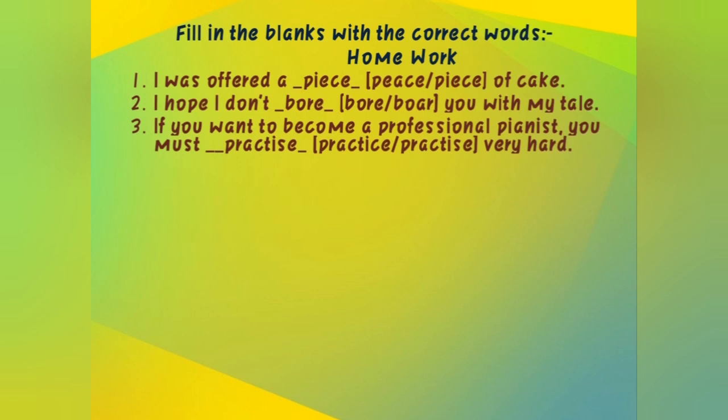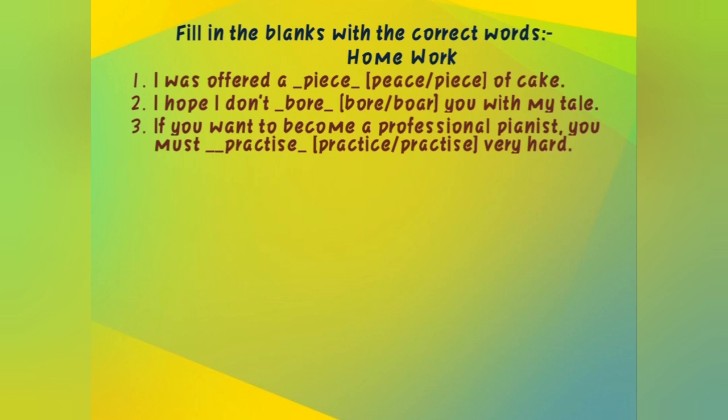Now see, only one letter difference is given: practice and practise. Both have the same meaning, but the difference is this: practice with C is our noun. For example, practice makes a man perfect. Here I am using practice as a noun.